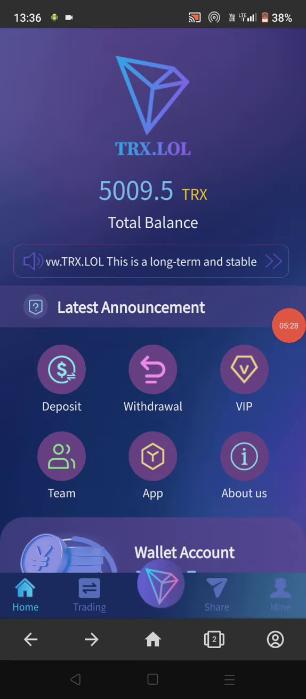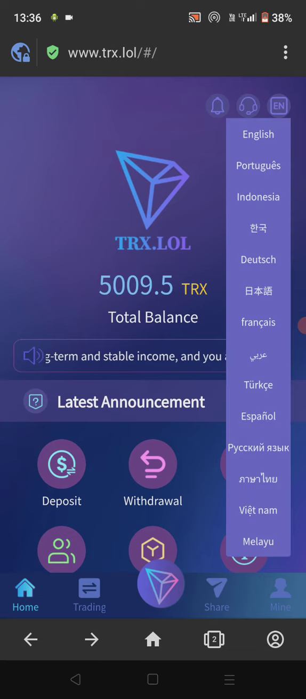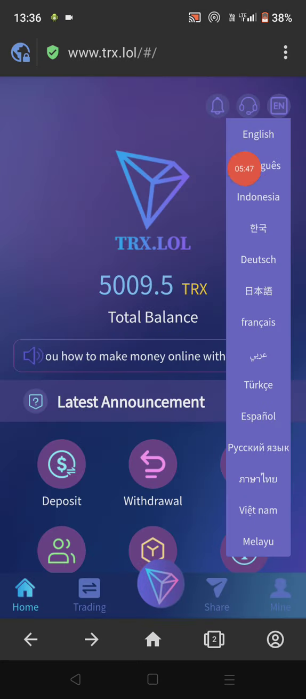Okay guys, take care. Oh sorry guys, there is one last option remaining guys, of changing this language. You can easily change your language by just clicking on that option guys. Here you can check language option. You can check a lot of languages guys, like English, Portuguese, Indonesian, French, Turkish, Spanish, Vietnamese, and Malaysian. You can change according to your needs.